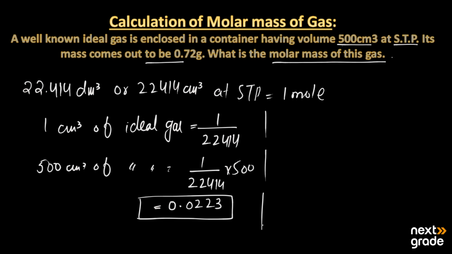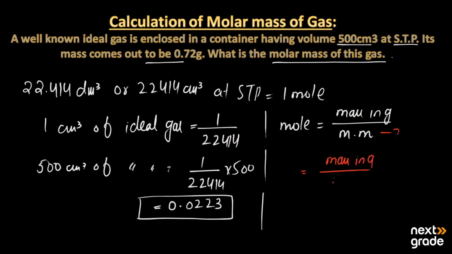Next, to find the molar mass of the substance, we use the formula: mole is equal to mass of substance in grams divided by its molar mass. Here we have to find the molar mass, so molar mass is equal to mass in grams divided by moles.